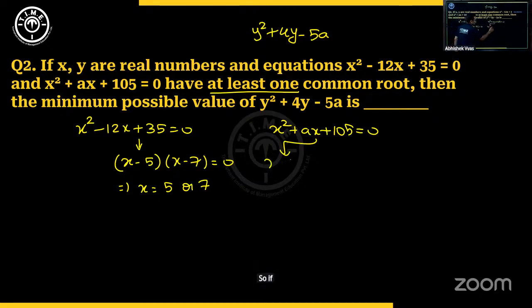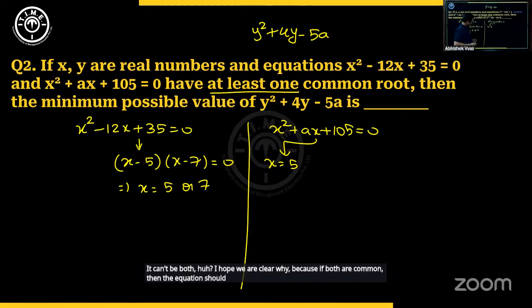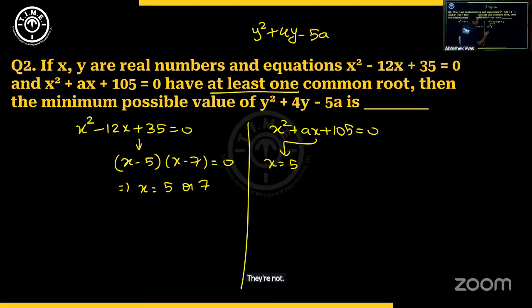So if x equal to 5 is a common root, it can't be both. I hope we are clear why, because if both are common, then the equation should be identical. They are not. So if you put x equal to 5, what do we get here? 25 plus 105 is 130, goes on the other side, will become 5a. 5a becomes minus 130. So a will be minus 130 by 5, which is minus 26.